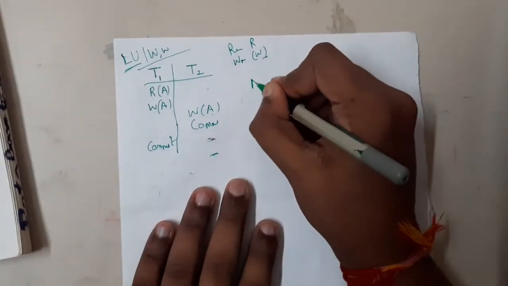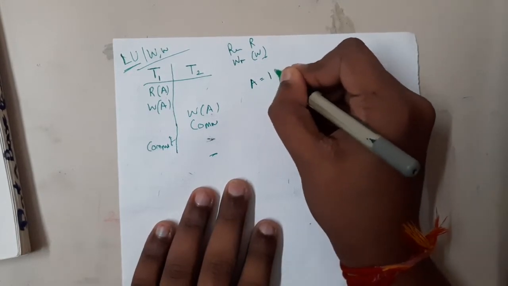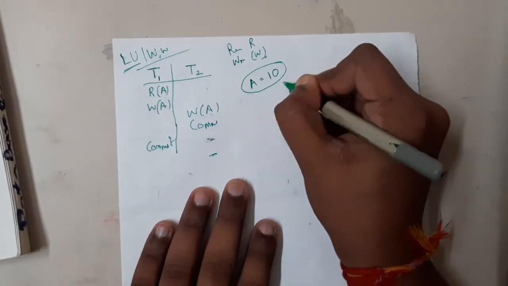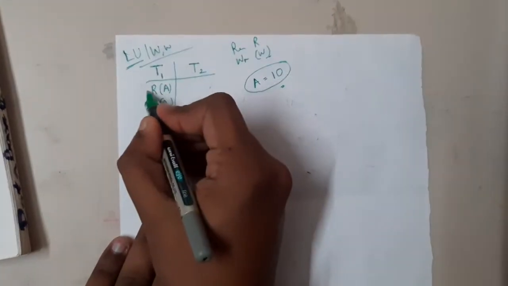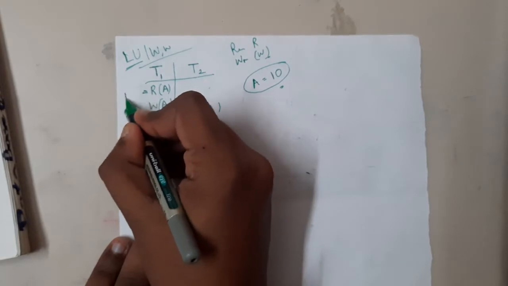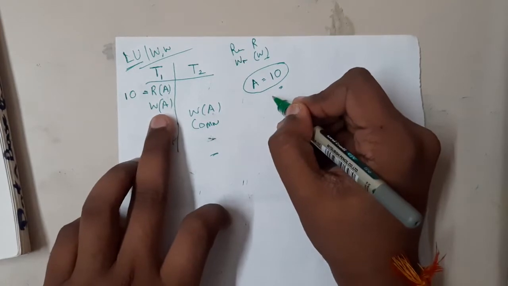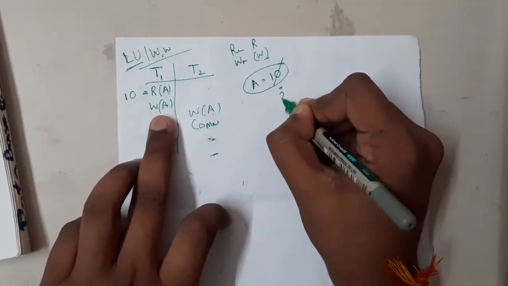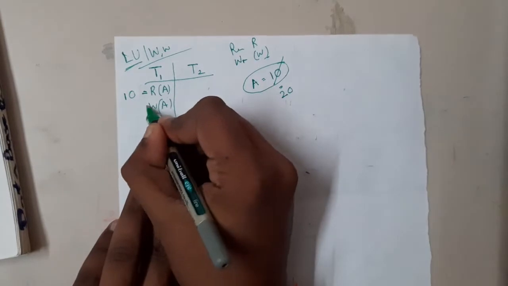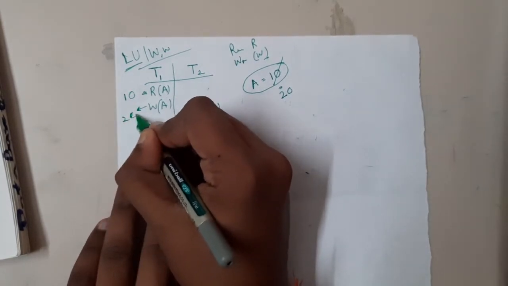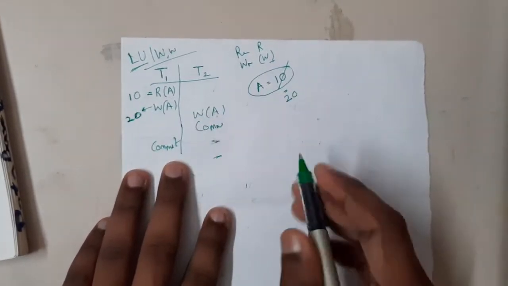Let us take a small example now. Assume that the value of A is 10. I am taking the same book example, guys, because it will be easy if you read it from my book. Let us assume the value of A in the database or main memory is 10. So transaction T1 will read 10 as the value. Then it performs a write operation. Assume that T1 wants to update this to 20. So it will write 20, right? Okay, its writing process is done. Now T2 came.